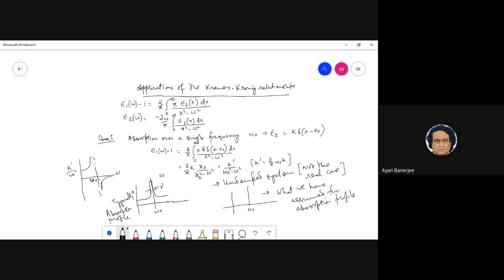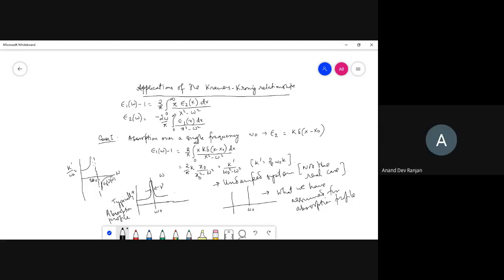Whether this is going to be... no, but this is fine, because at omega greater than omega 0, this is going to become negative, right? I am plotting epsilon minus 1. This is actually epsilon omega minus 1, right? So if omega is greater than omega 0, then this becomes negative. And at large omega, when this is infinity, then epsilon 1 minus omega will hit 0. So this will go and hit here.